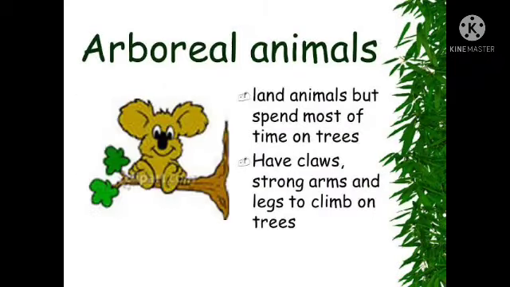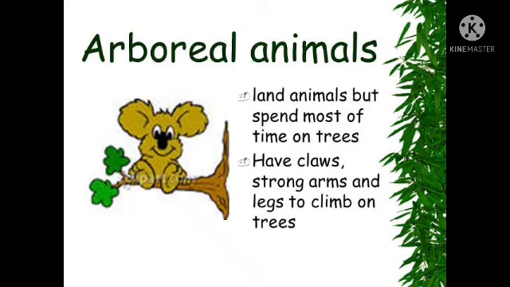Next, arboreal. Children, animals that spend most of their time on trees are called arboreal animals. Here we have to think they live on land, but spend most of their time on trees.